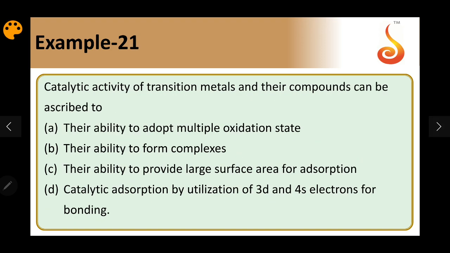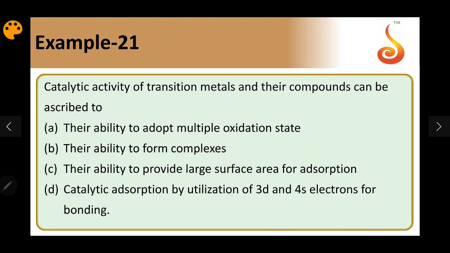Example 21. Catalytic activity of transition metals and their compounds can be ascribed to what? The catalytic activity of transition compounds is mainly due to their ability to show variable oxidation states, so that they can take part in intermediate compound formation. They change over to another compound, then they are regenerated at the end of the reaction.